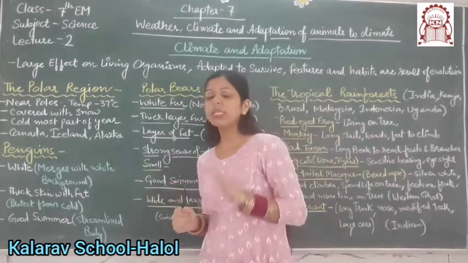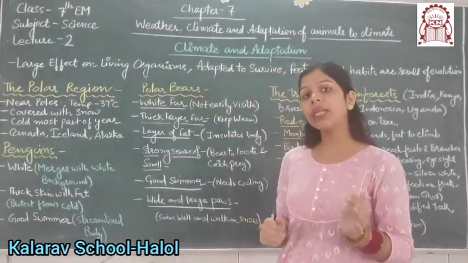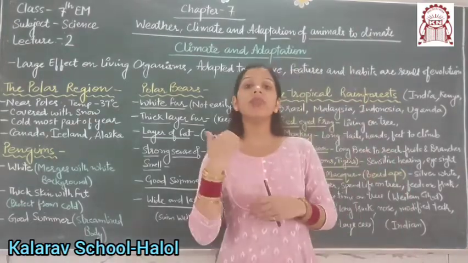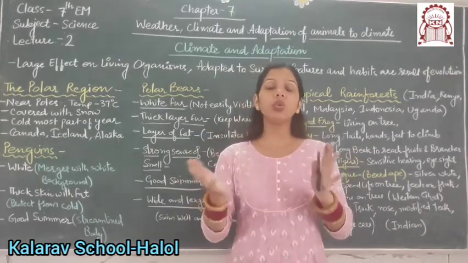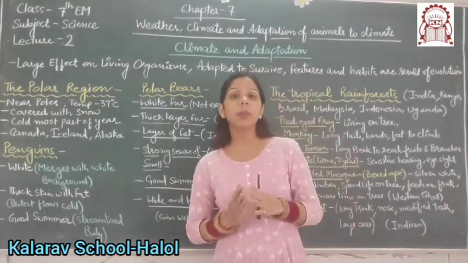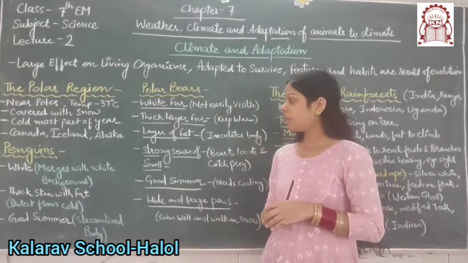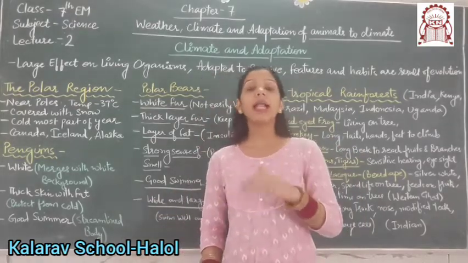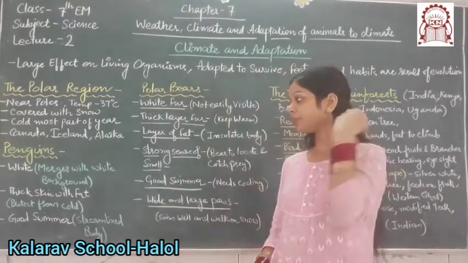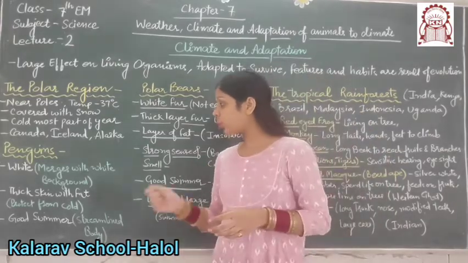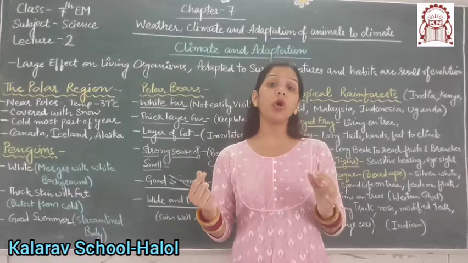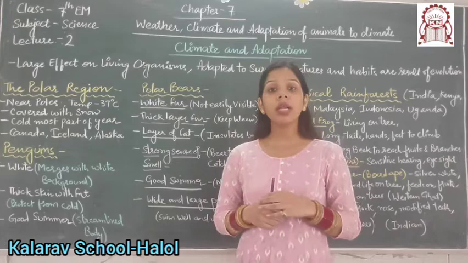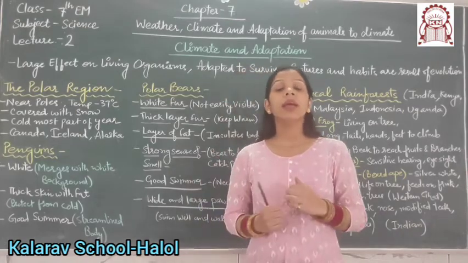Next are penguins. Similar to the polar bear, penguins also have a white body, which merges with the white background, so we are not able to see or locate penguins in the snowy climate. Next, they have thick skin with fat, which similarly protects them from the cold. Next, they are good swimmers, so they have a streamlined body and their feet are designed to help their swimming.